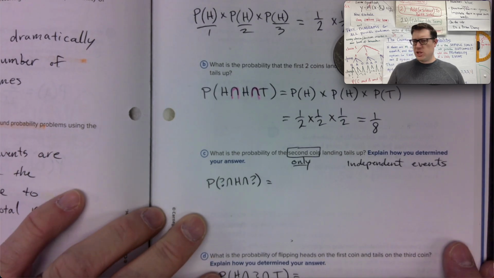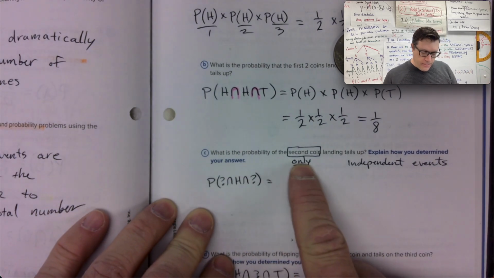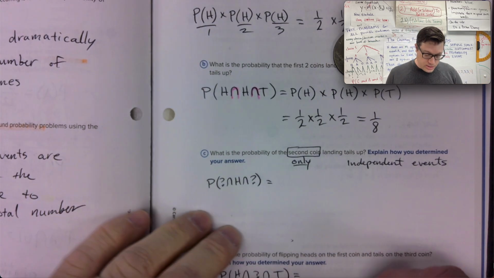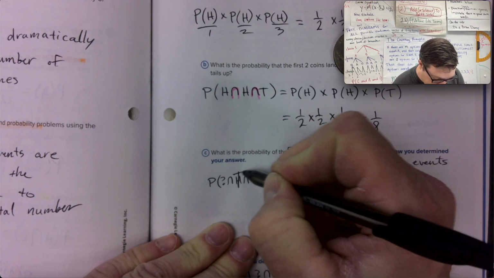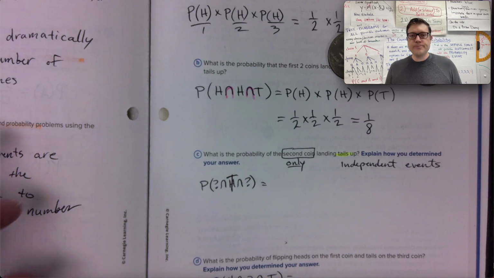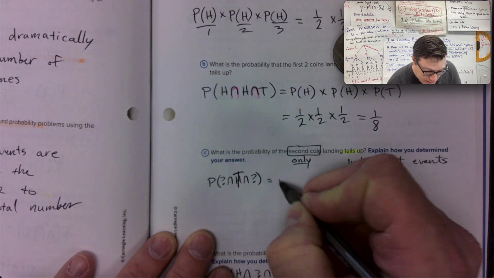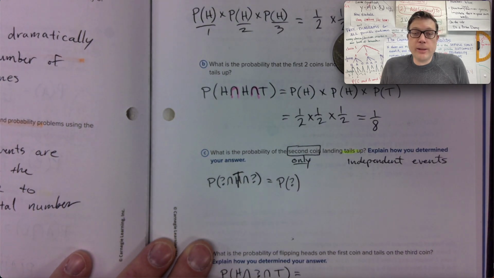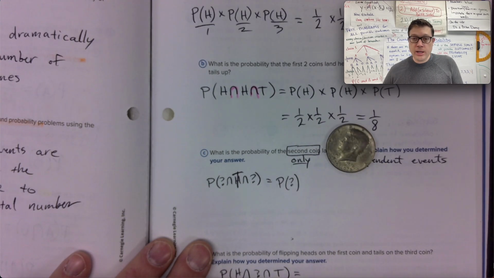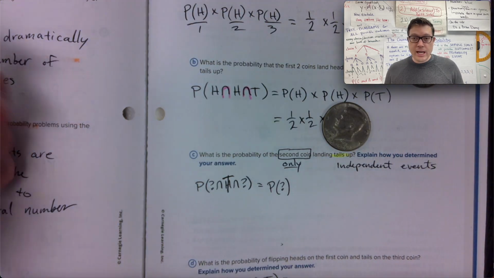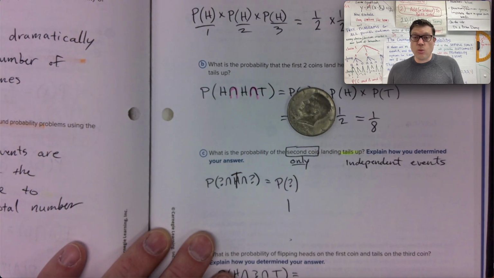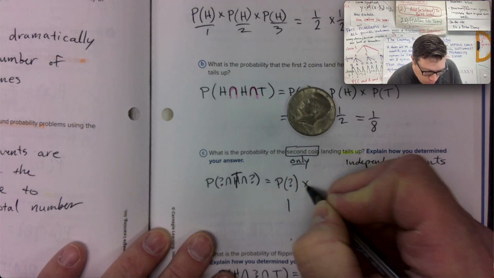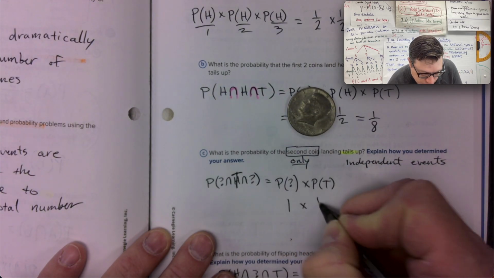Okay, fine. What if it's not about getting that specific arrangement? What is the probability of only the second coin landing tails? Yeah, tails. I had to check that for a second there, and I had to check my notation. I wrote heads in the pre-write before I started the video. Okay, well, guess what? It doesn't matter what the first coin flip is. But you're definitely flipping the coin. And since you're definitely flipping the coin, you're going to get an outcome. And we could say both of those outcomes are likely. 100%, 1 out of 1. You flipped it. The second coin flip, what's the probability of it being tails? We just had that conversation. It's 1 out of 2. So, there's the second coin flip.